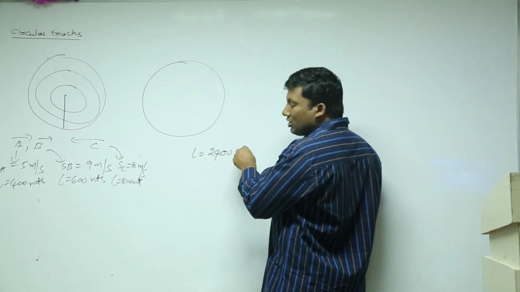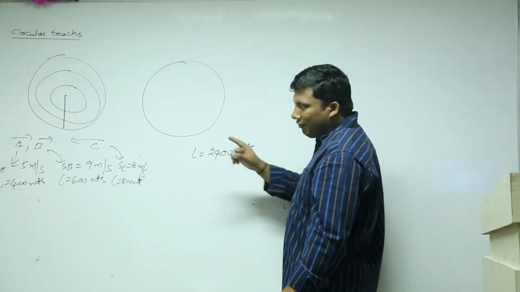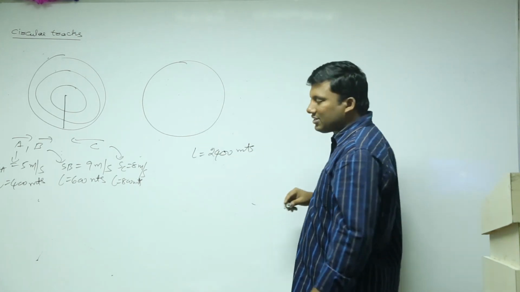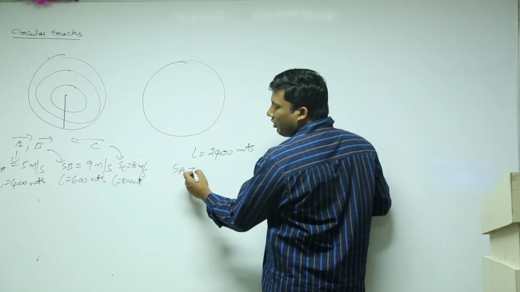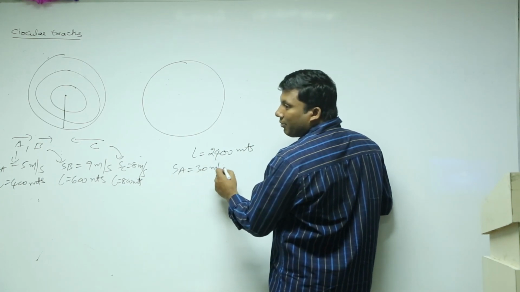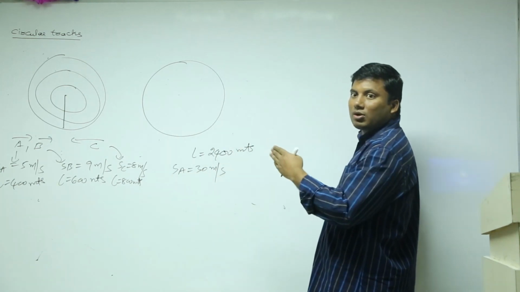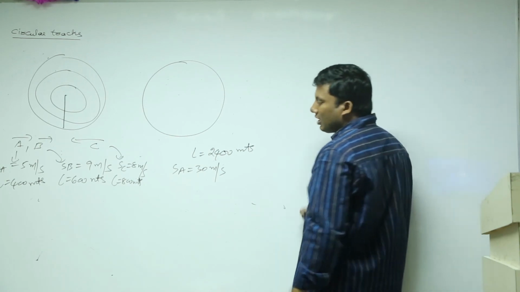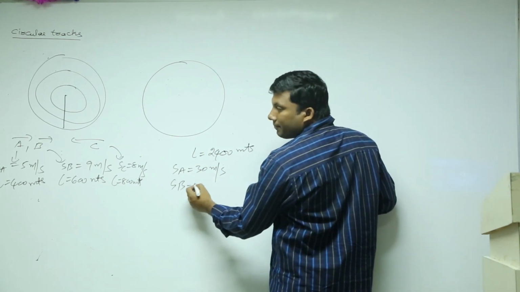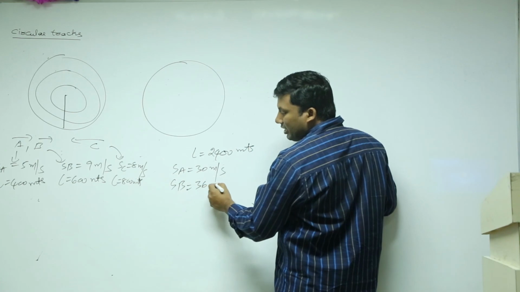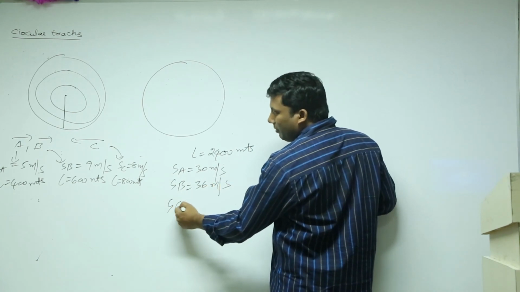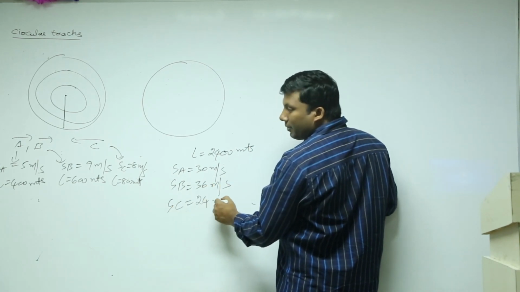2400. If it is 2400 meters, for 400 it is 5 meter per second. For 2400 it is 30 meter per second. 400 times 6 is 2400, 6 fives are 30. What will be B? 36 meter per second. What will be C? 24 meter per second.